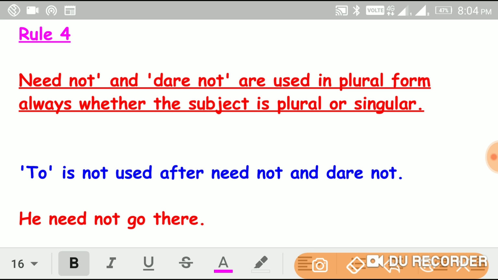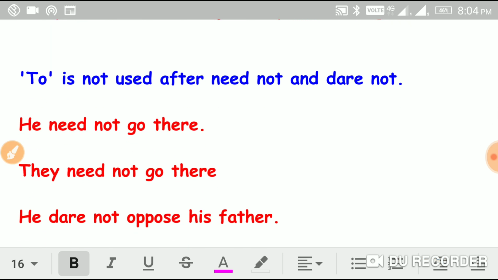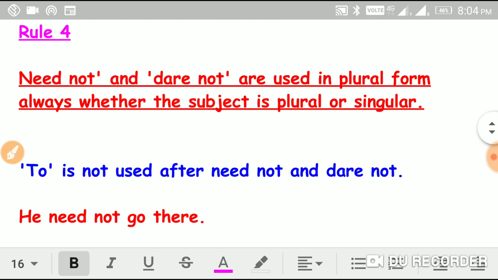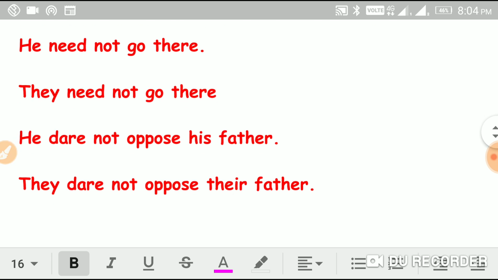In some examples we use need not or dare not, for example, he need not go, they dare not go. Here he is a singular subject and they is a plural subject, but the verb go is always plural.